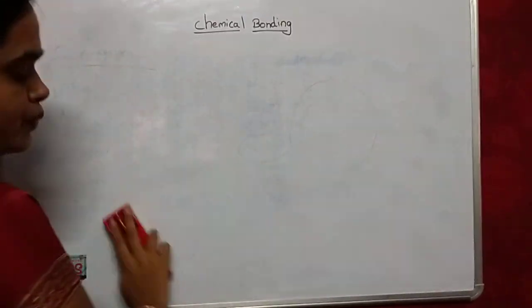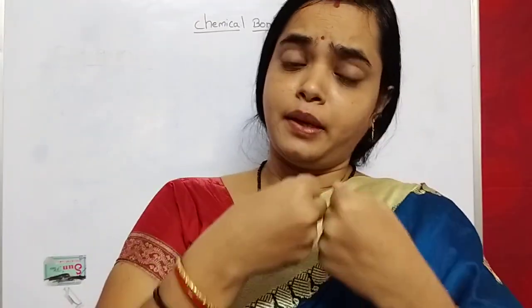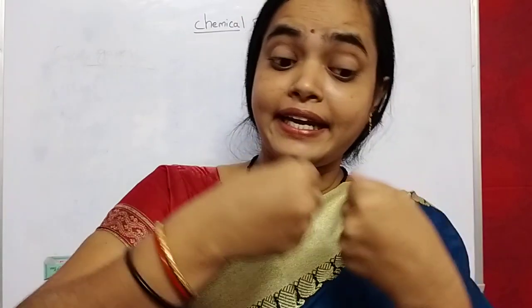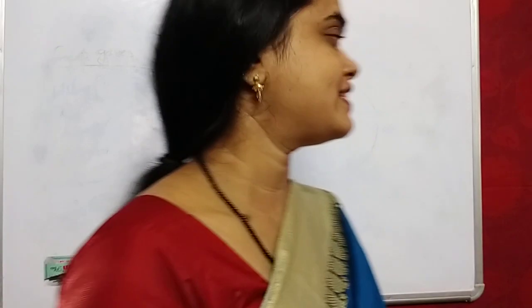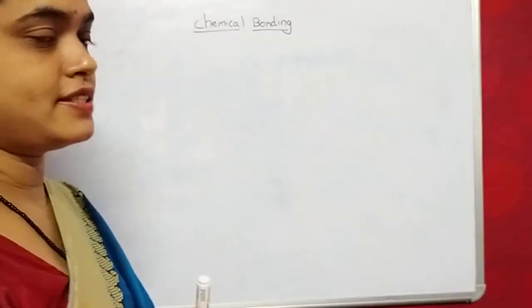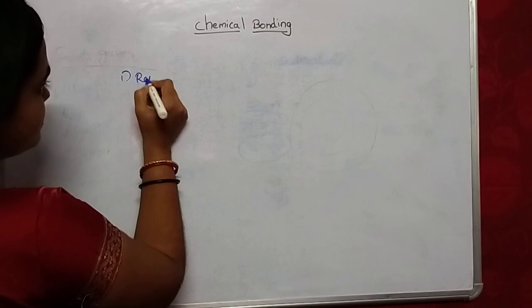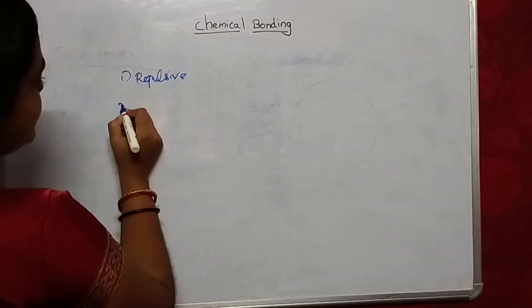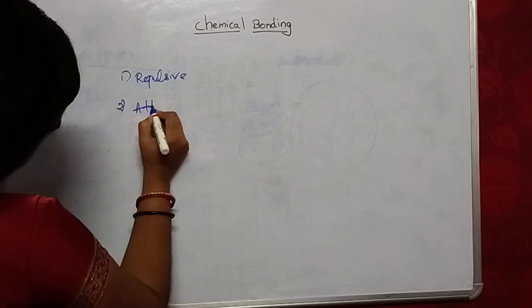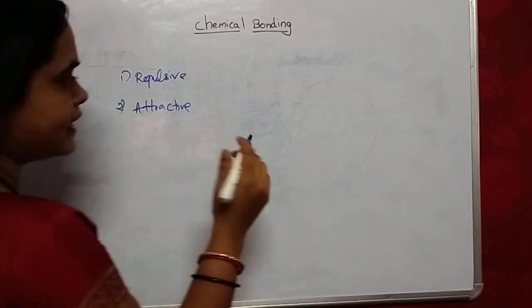See, during bonding some forces are present. For example, consider this is one atom and this is another atom. While these atoms approach each other to form a molecule, some forces repel the atoms while some forces attract the atoms. What are those forces and why does it happen? Let's see an example. There are two forces: one is repulsive forces, while the other is attractive forces.